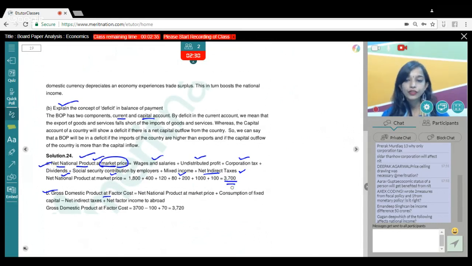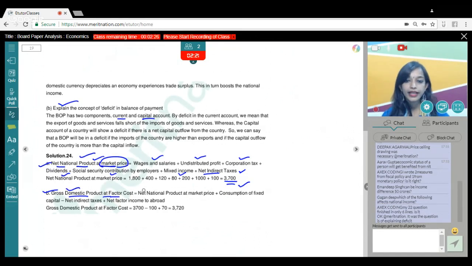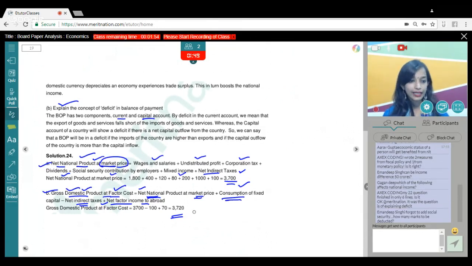So this came out to be 3,700. And from this 3,700, we could have found out the second component, that is gross domestic product at factor cost. So we know from net, we had to go to gross. So we added depreciation, that is consumption of fixed capital. Then we have to go from national to domestic, so we deduct net factor income from abroad. But guys, in the question, what was given? It was net factor income to abroad, right? So we added net factor income to abroad. And lastly, we deducted net indirect tax because obviously we had to go from market price to factor cost. So pulling the values, we got 3,720 as GDP at FC.